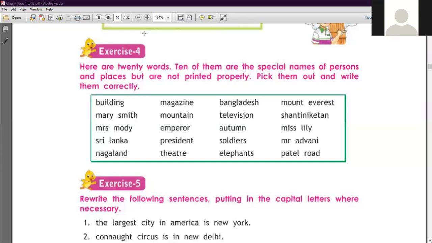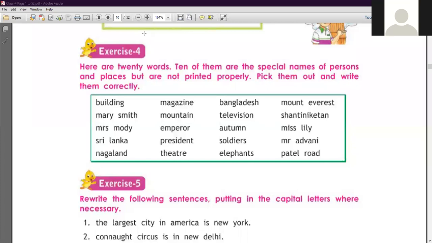So, student, today we are going to continue our lesson number 3 of English grammar, that is noun. In this chapter, we will discuss the exercise of proper noun, collective noun, and abstract noun. Before starting, this exercise is related to a proper noun. So before this, you have to know what is a proper noun.